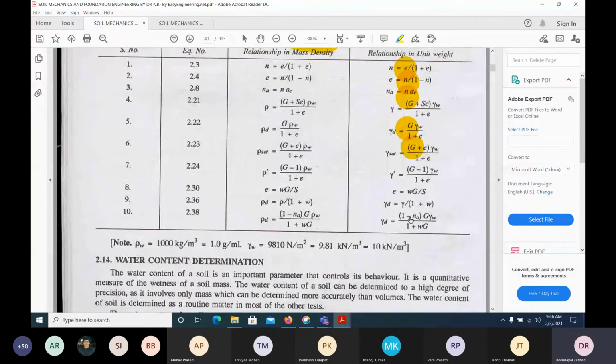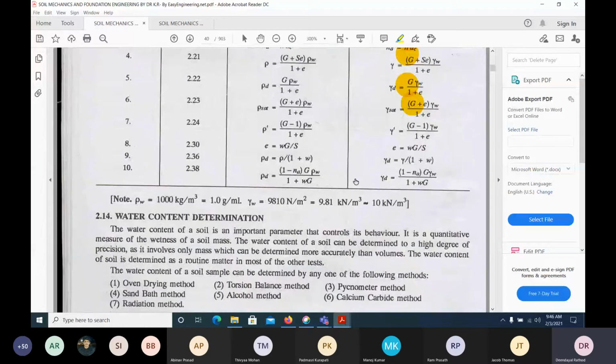All these things. Understand? So this chapter is full of these equations, and the only thing is you need to read it properly. Before going to the problems, there are a few things we need to determine. So how do we generally determine the water content of a soil?